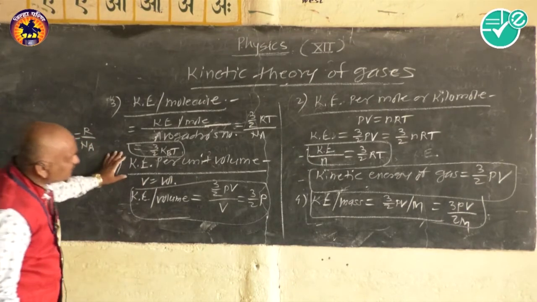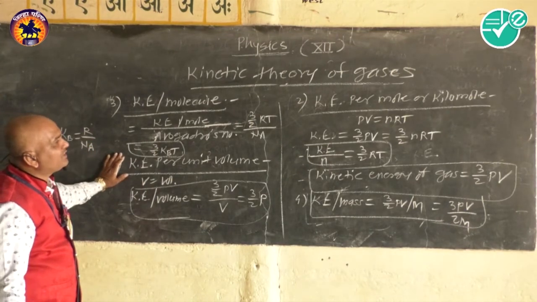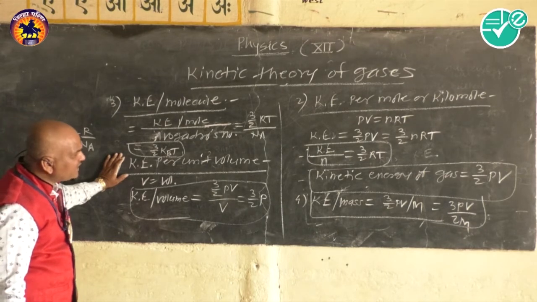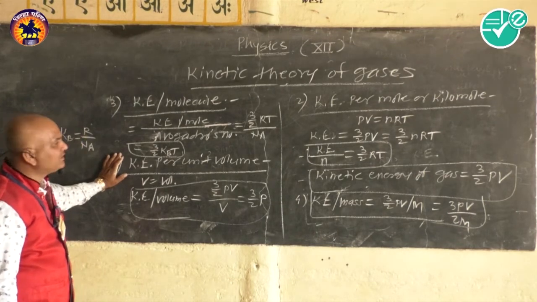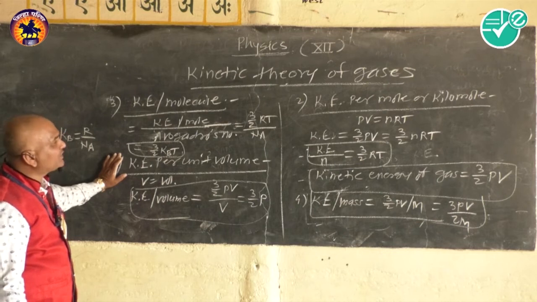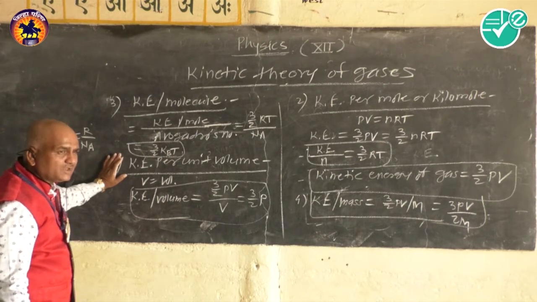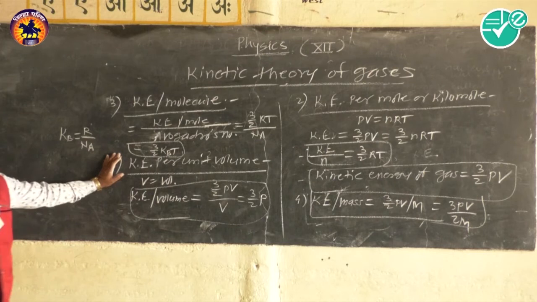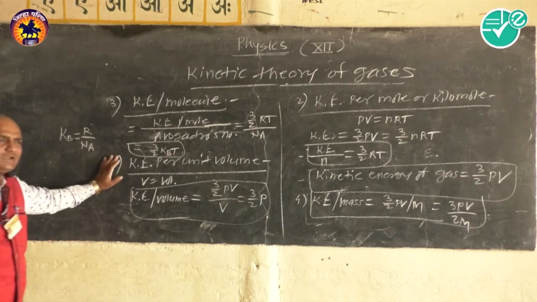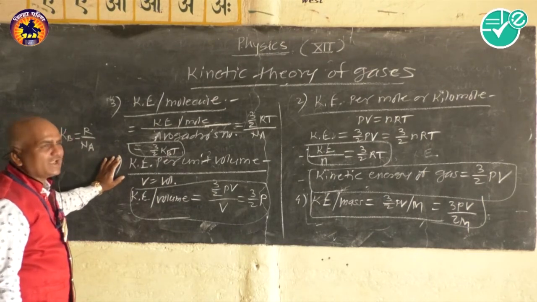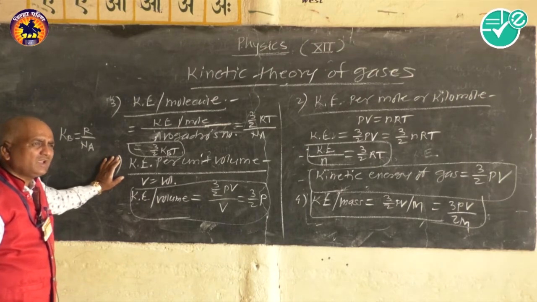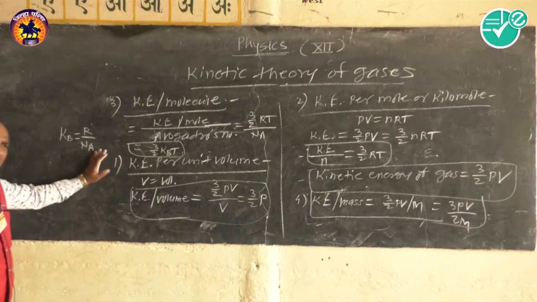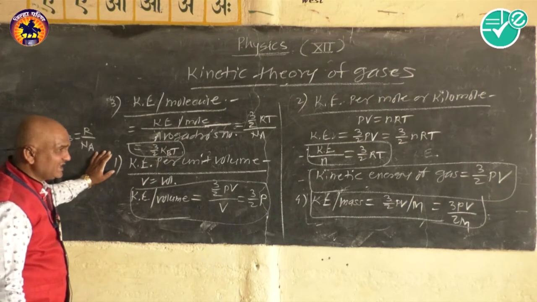So these different expressions are to be remembered for solving the different types of multiple choice questions which are asked in different competitive exams, such as medical or engineering exams, NEET or JEE also.